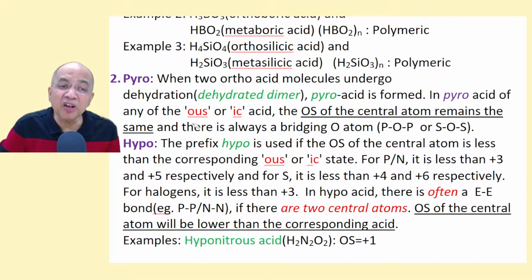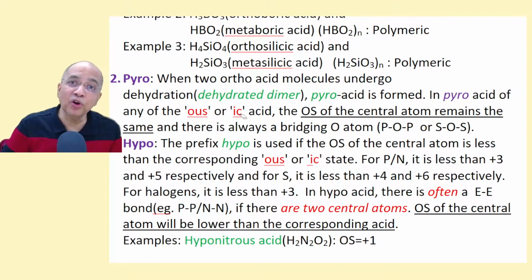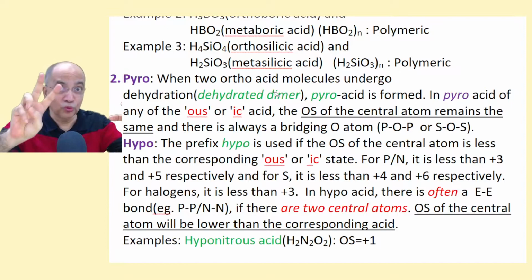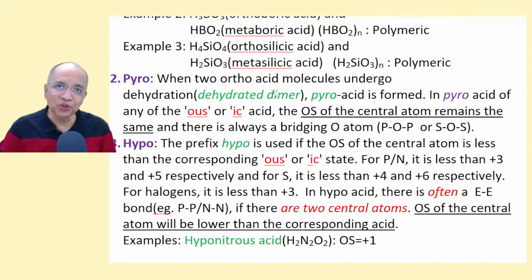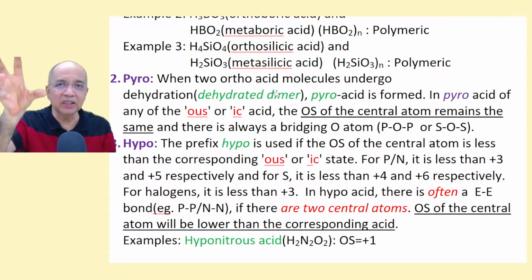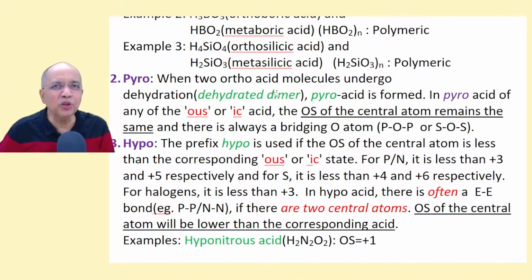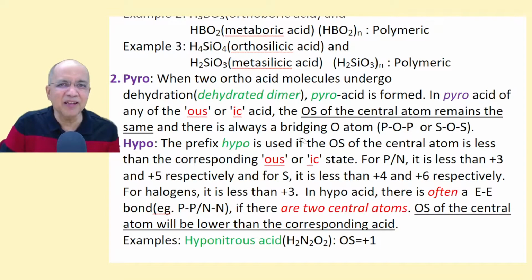It can come from OUS acid or ic acid. In pyro acids, the oxidation state remains the same as the corresponding acid. Two ortho acid molecules undergo condensation. So the same oxidation number that is there in the ortho acid is present in the corresponding pyro acid. Is it just a dimer? I will show you the structures, different examples.